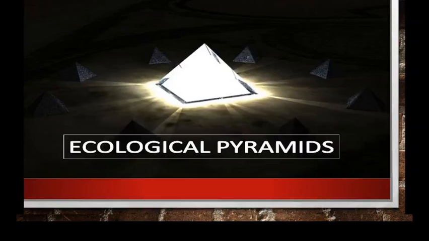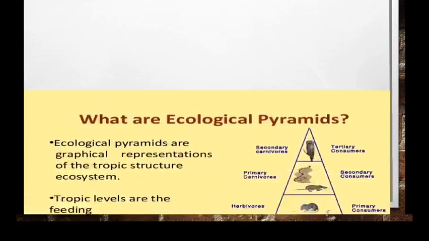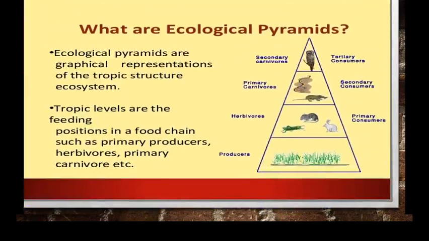Okay, so today we will start with the class that is ecological pyramids. Can you see, here is a pyramid which shows the different trophic levels. See, here is the producers, herbivorous, primary carnivorous, secondary carnivorous, right? So these are nothing but what?